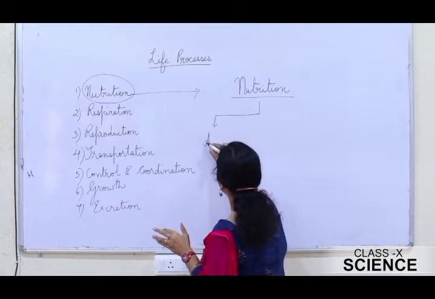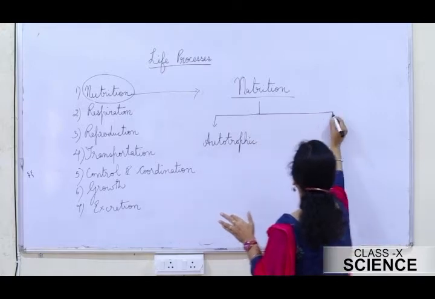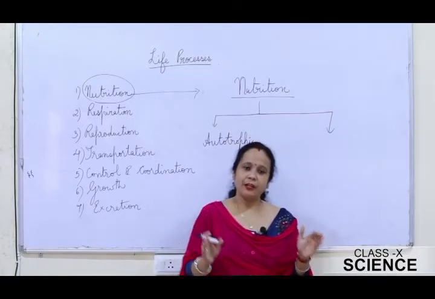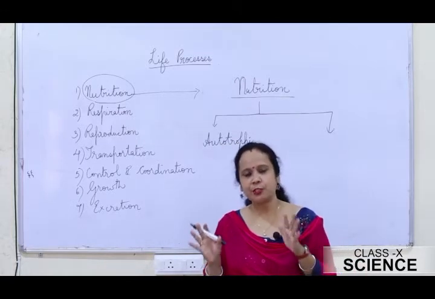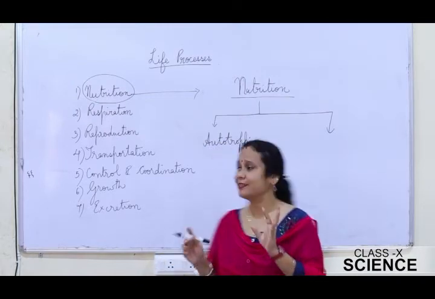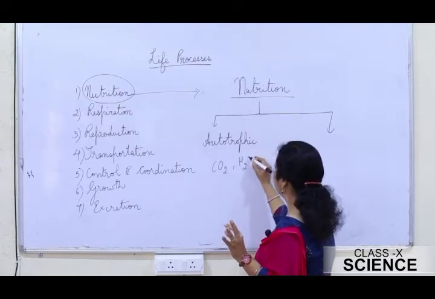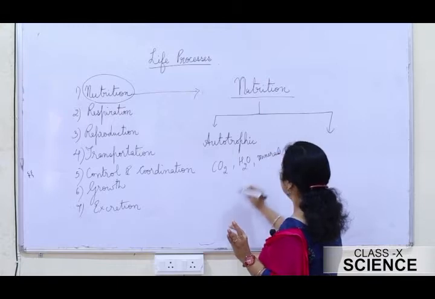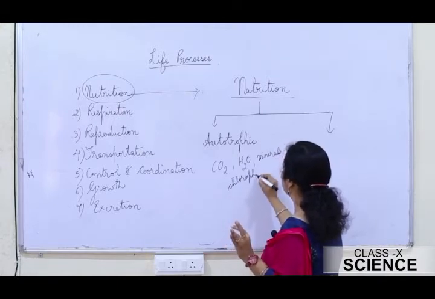first is autotrophic. What is the autotrophic mode of nutrition? A type of nutrition in which the green plants prepare their own food in the presence of sunlight using simple inorganic substances like carbon dioxide, water, minerals, and chlorophyll that is present in the leaves.